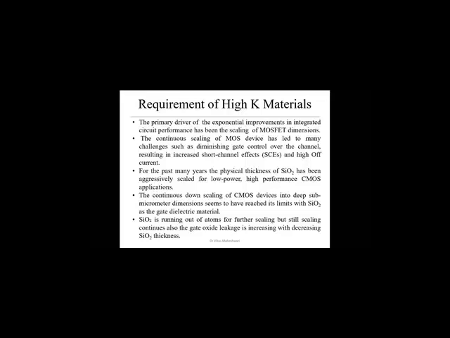And next, there are so many other things. The physical thickness of the SiO2 has been aggressively scaled for low power, high performance CMOS applications. As we scale down the device size, in the same ratio, the thickness of the SiO2 layer is also going to decrease. As I discussed in the starting, the thickness of the gate oxide will be between 1 to 10 nanometers.